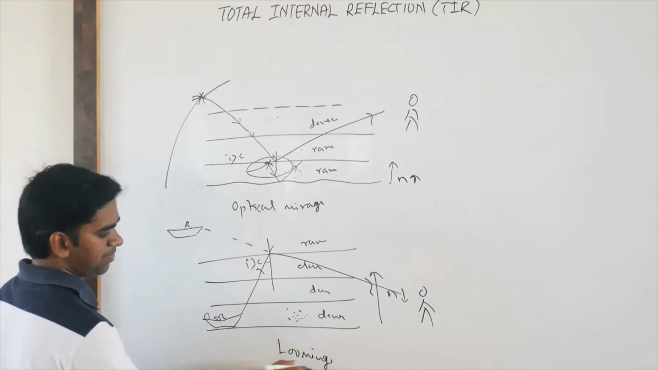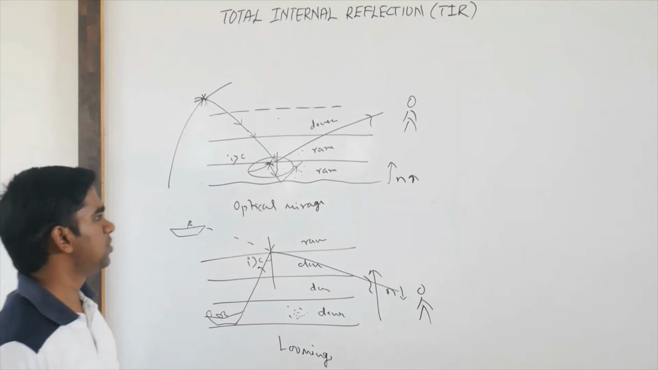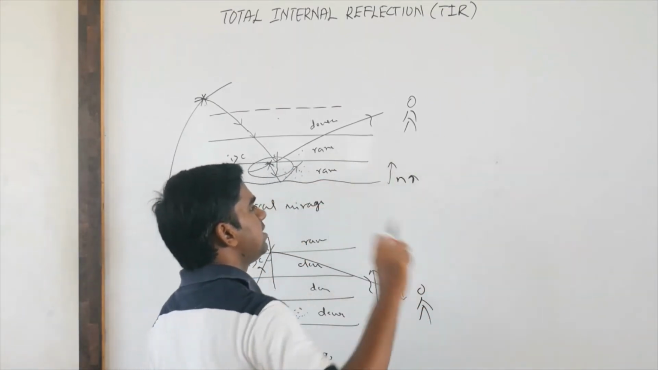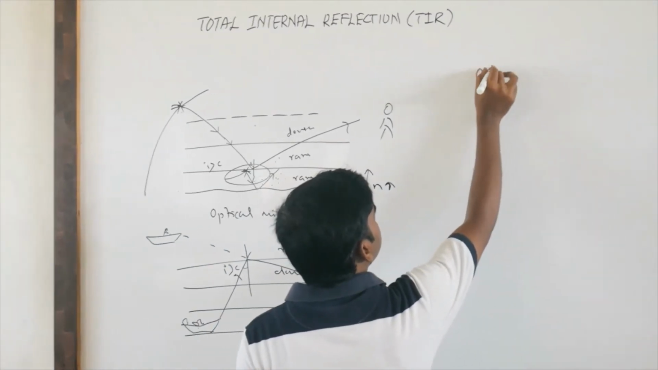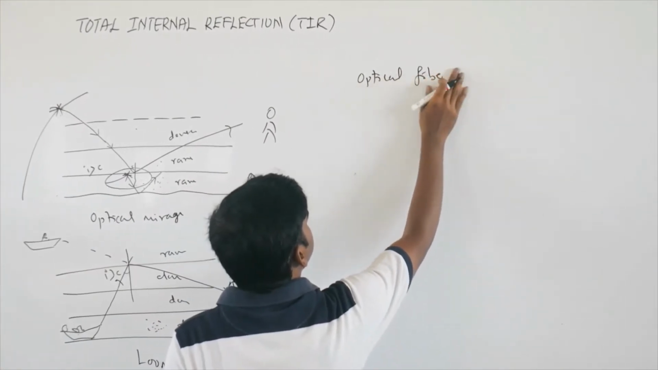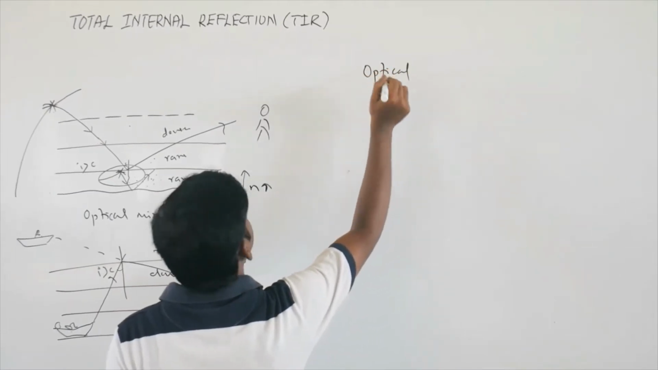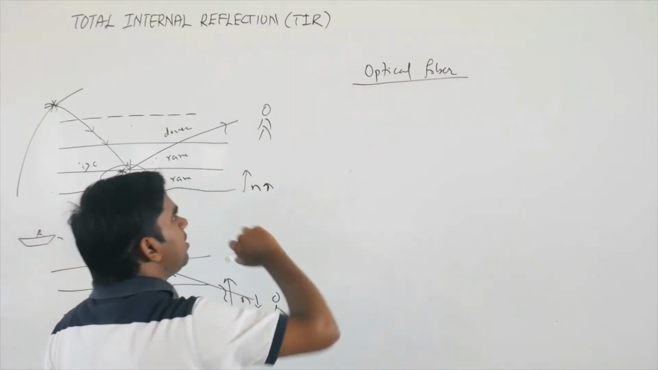It usually happens in winter season in the colder regions. Okay, so these are the natural phenomena where you can see total internal reflection. Similarly, artificially, a very important application is optical fibers. In optical fibers you can see the total internal reflection. Okay, so in optical fibers what will happen?